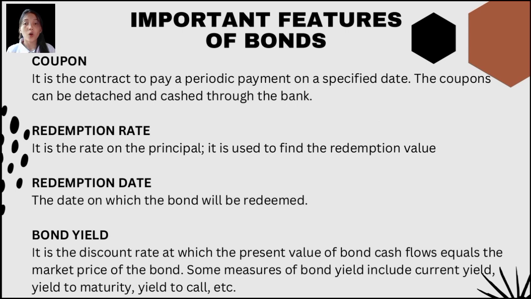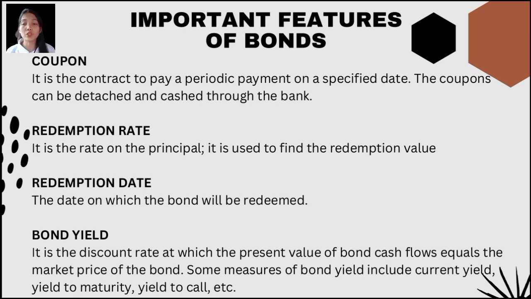Next one is the coupon. It is the contract to pay a periodic payment on a specific date. The coupons can be detached and cashed through the bank. So, we are very familiar with the coupon. Just like sa collateral, magkakaroon ka ng contract on the government or establishments na nagkuhanan. So, it may be detached as cash or to the bank.